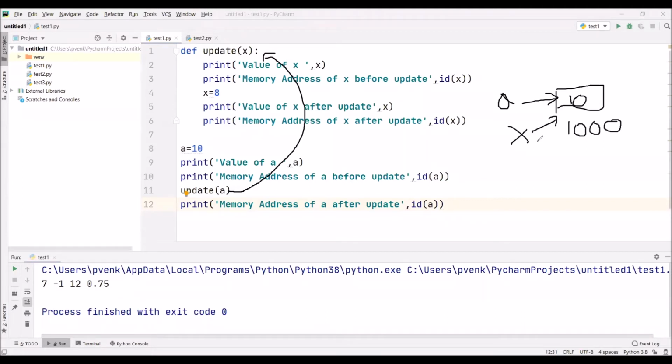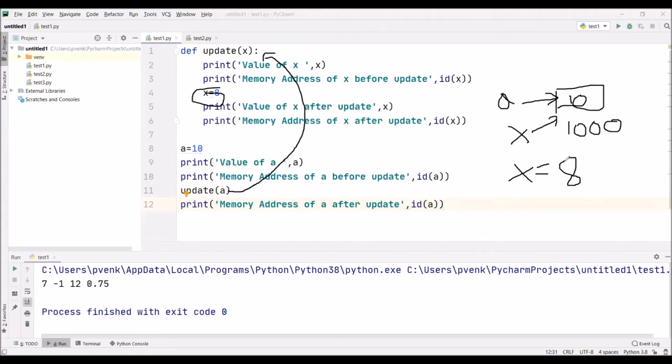In pass by value, both the variables a and x have different addresses. When the x value is changed, this should not affect the value of a because they have different addresses. Here they both have the same address, so we should not call it call by value or pass by value. Because they have the same address, can we call it pass by reference? No. Why? If we make any change to x, now I am changing x to 8.